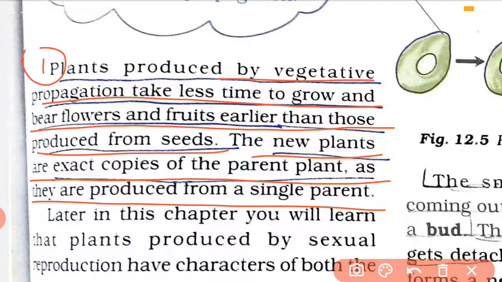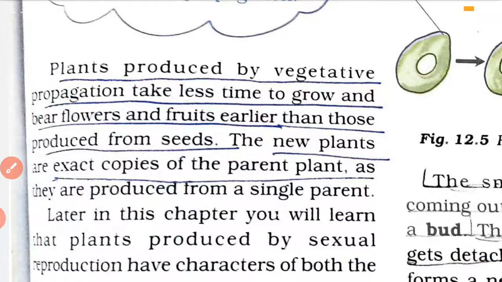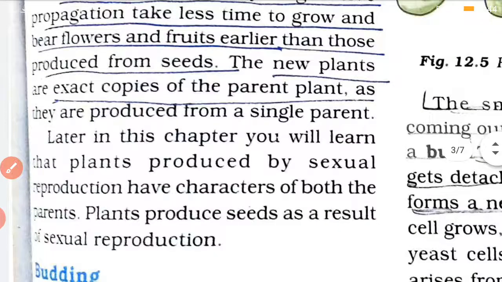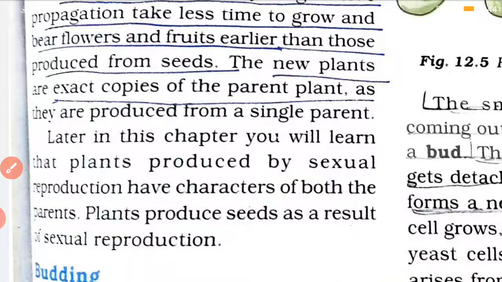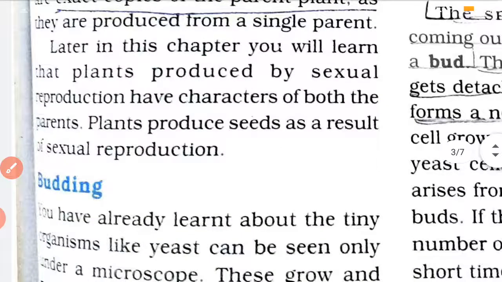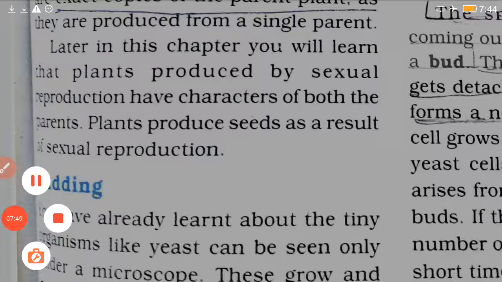And vegetative reproduction से जो plants grow होता है, they are similar to their parents. Okay. And sexual reproduction में क्या होता है, there may be difference in the baby plant because they grow from both the fusion of male and female gametes. All right. Now one more type of reproduction, it is the